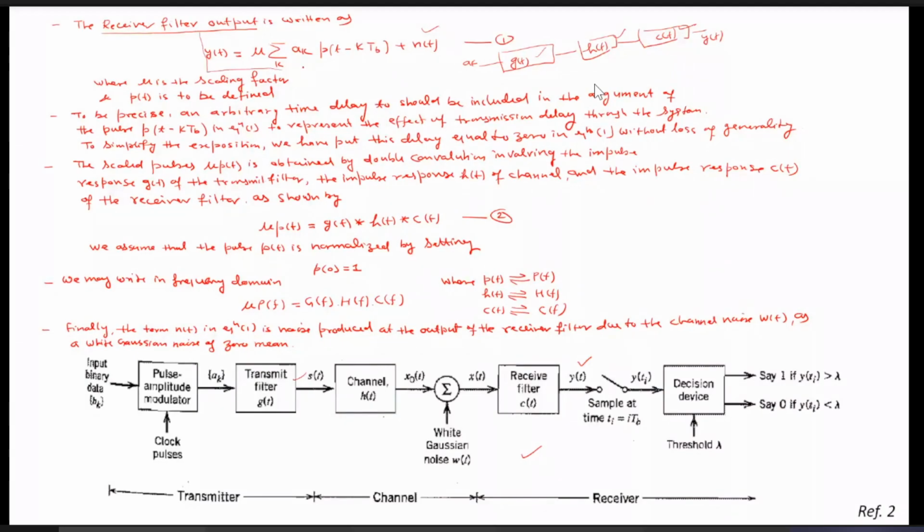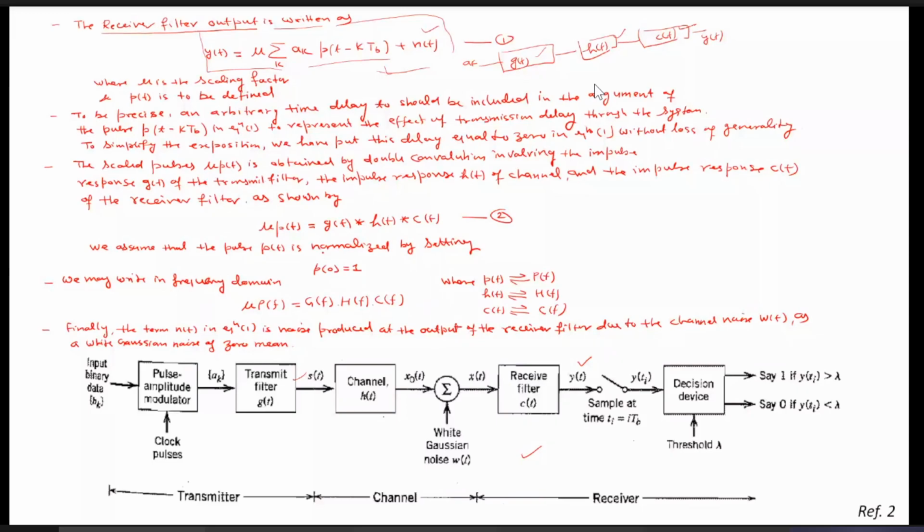You must remember that in this expression, p(t) is the double convolution of g(t) with h(t), and then again convolution with c(t). We choose this p(t) such that the normalized value is 1, that is, the p(0) value should be equal to 1. We are simply trying to normalize this p(t).